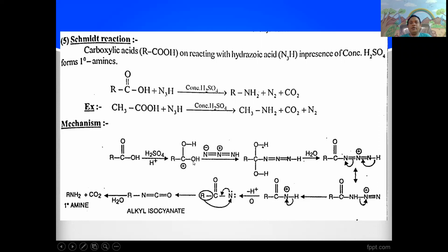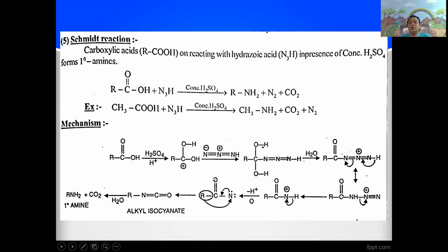The H plus ion attacks the negative end of oxygen, and it gives RCOH with carbon getting positive charge. In hydrazoic acid, N double bond NH, its resonance hybrid can be written as N triple bond N single bond NH.